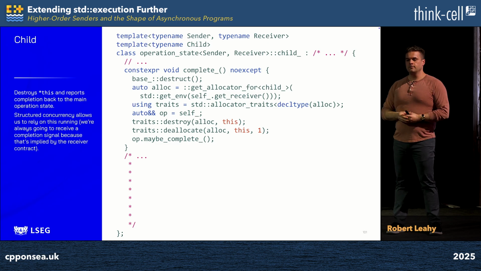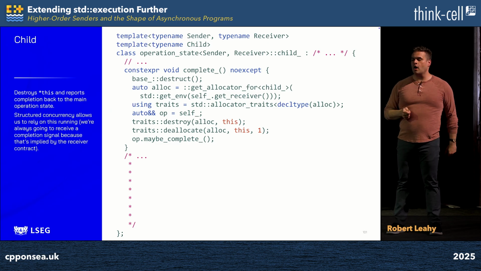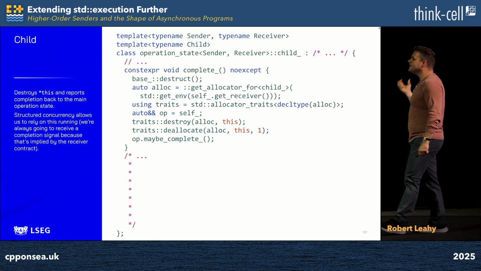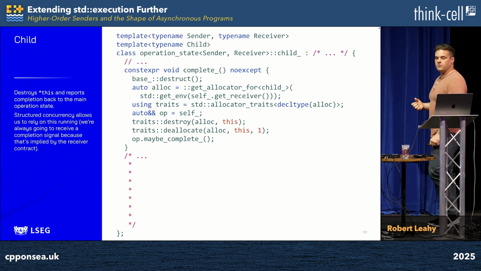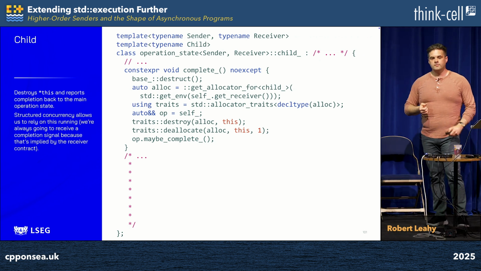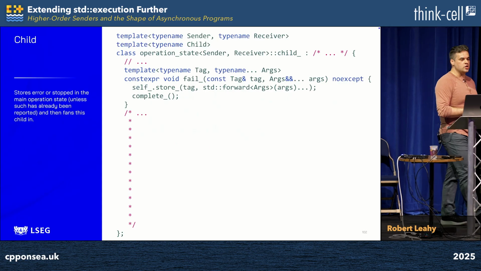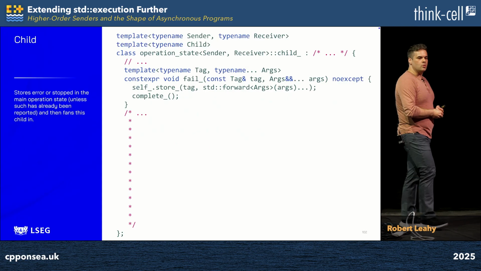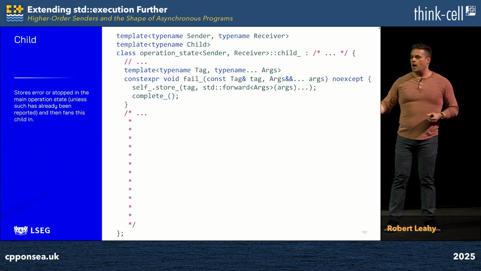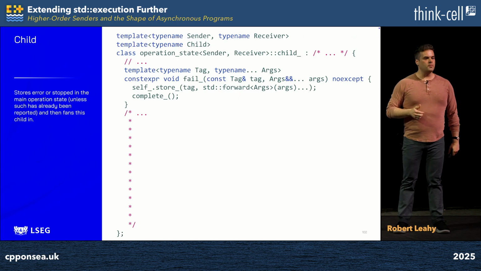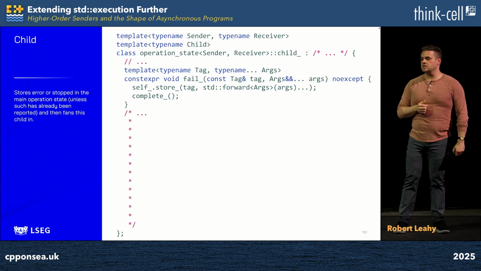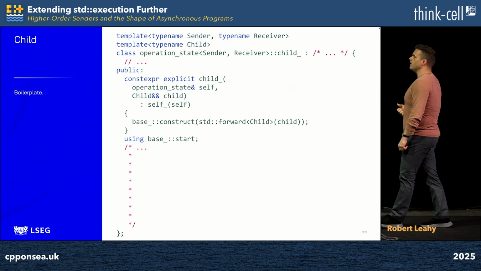But if I didn't do what I do at the bottom of the slide, we would never fan in and complete. It's necessary for me to reach back to the main operation state and maybe complete it to indicate this child operation is finished, decrement that count, and possibly finalize its computation. Moving on, we see another convenience function which encapsulates the action we take when the child fails. We go back to the main operation state and we possibly store the completion if no one else has arrived thereat erroneously, and then we call complete underscore to do the cleanup and go back and possibly complete against the main operation state.